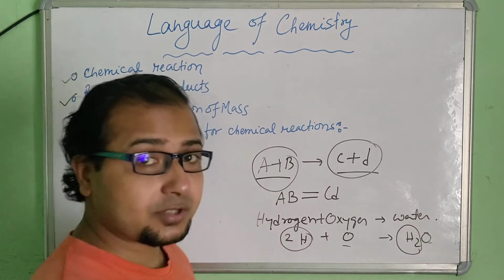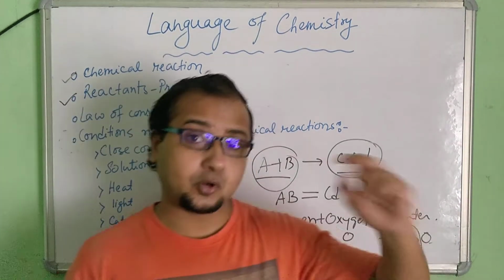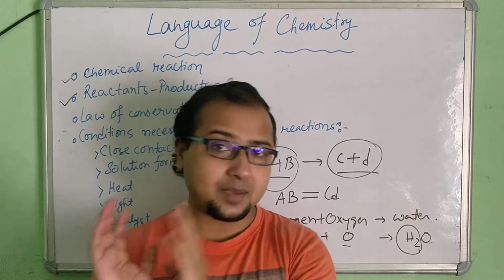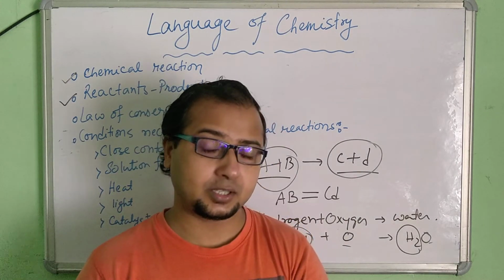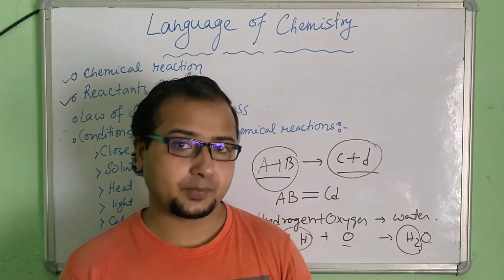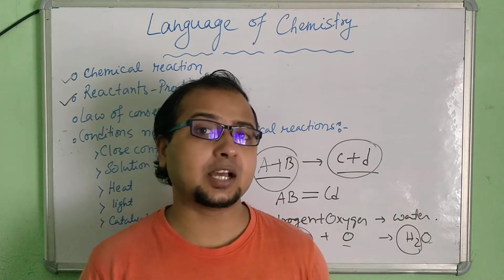If there are 10 oxygen atoms in the reactants, in the products also it has to be 10 atoms of oxygen. If there are 5 atoms of hydrogen in the reactants, in the products also there should be 5 atoms of hydrogen. So there should not be any change in the number of atoms.